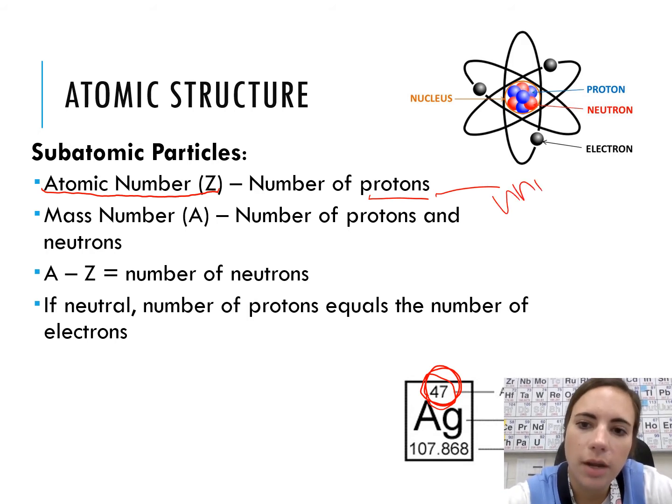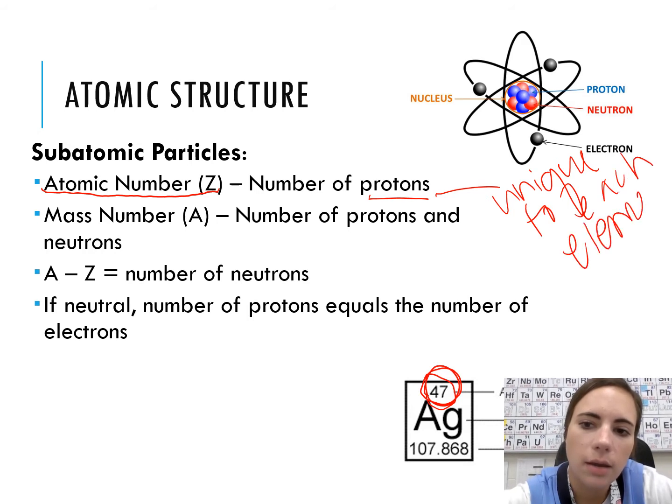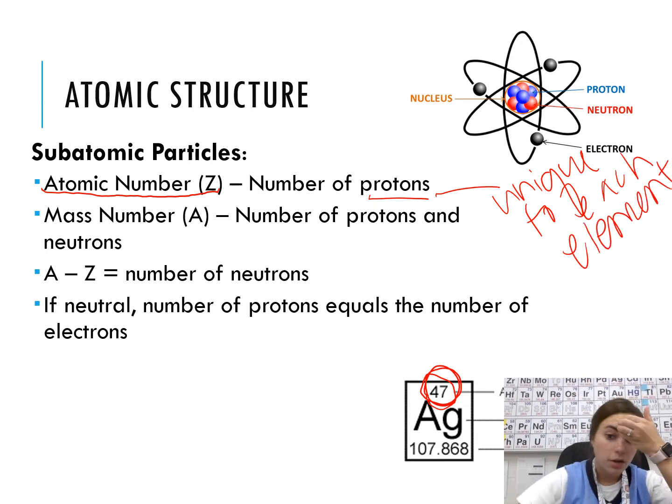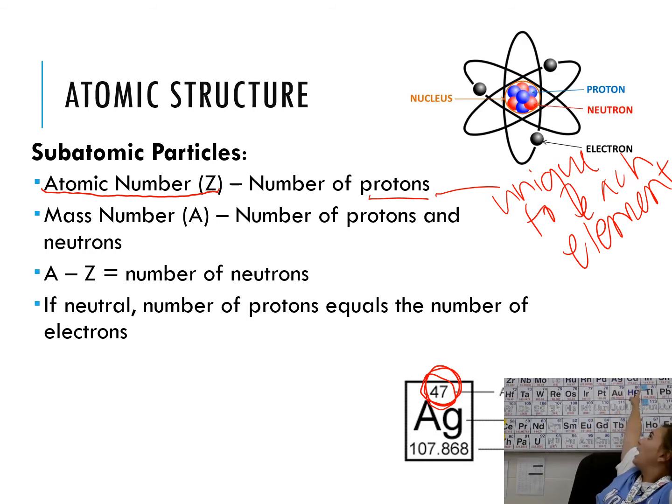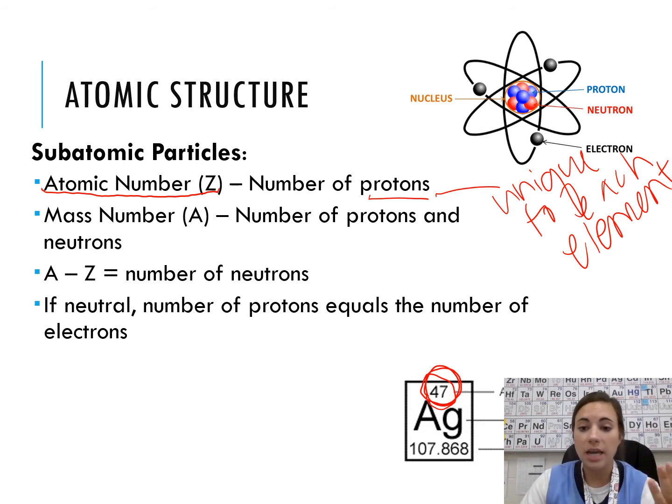Unique to each element. So you can think of it like a fingerprint. So if I say 47 protons, it has to be silver. Because if I say 48 protons, then I'm talking about cadmium, and if I say 46, I'm talking about palladium. So if we say proton number, it's only one atom we could possibly be talking about.